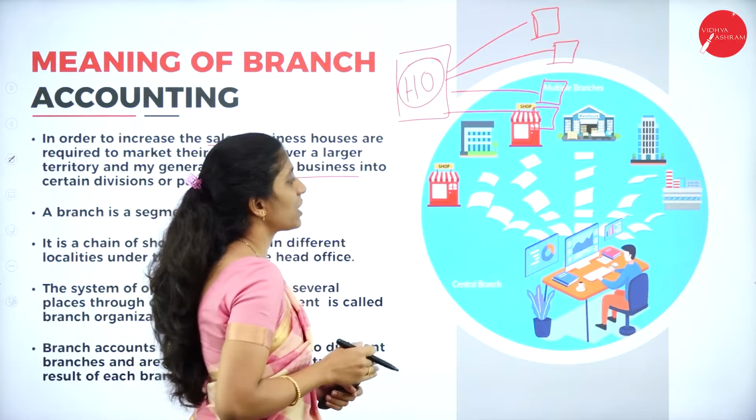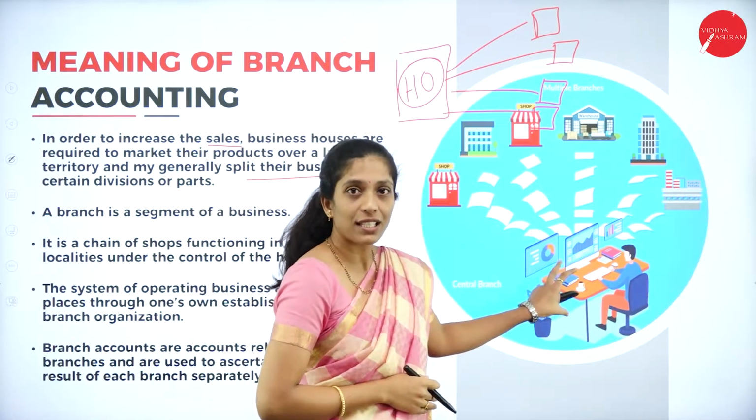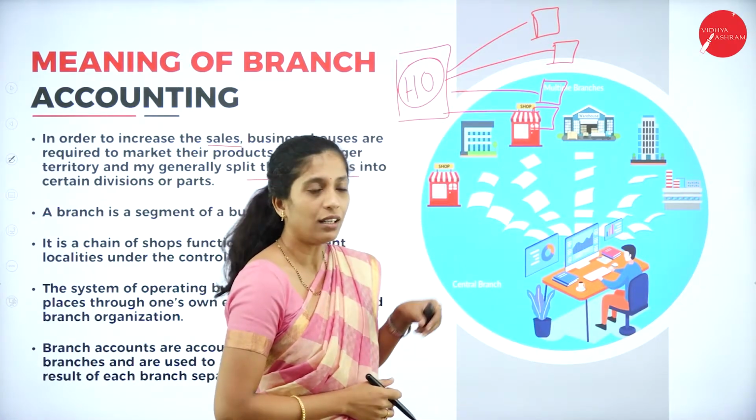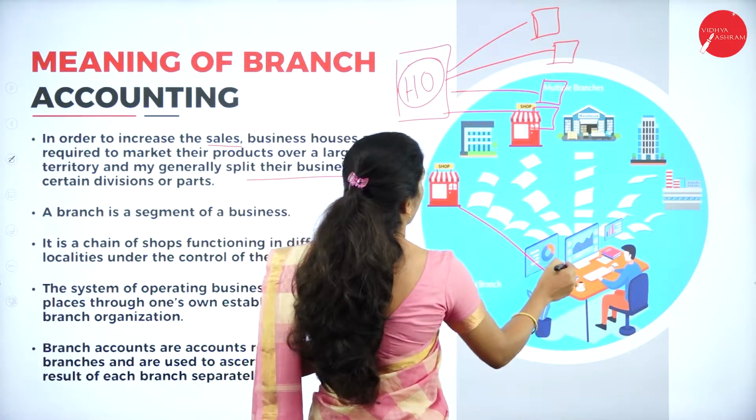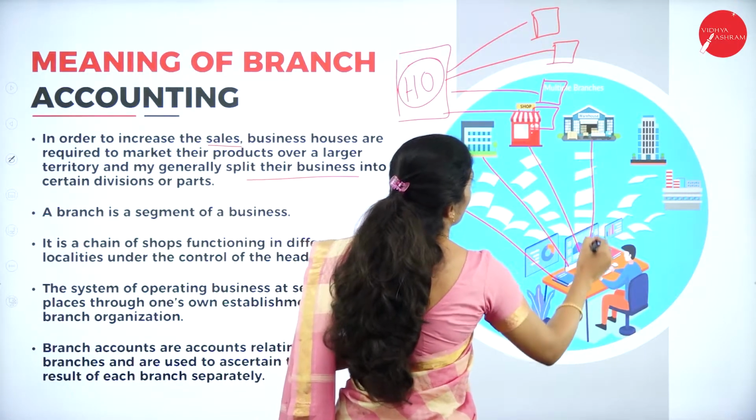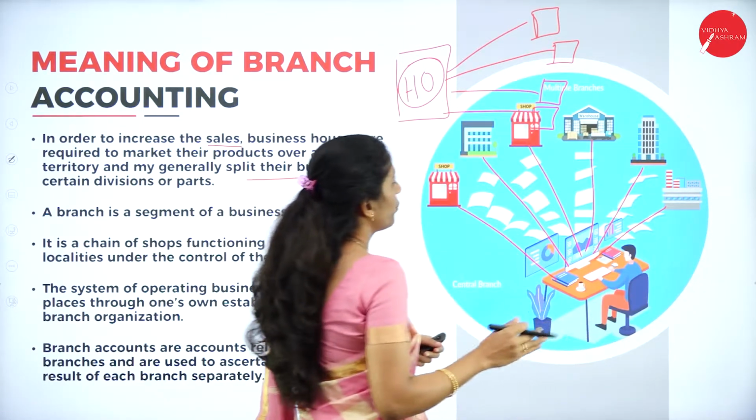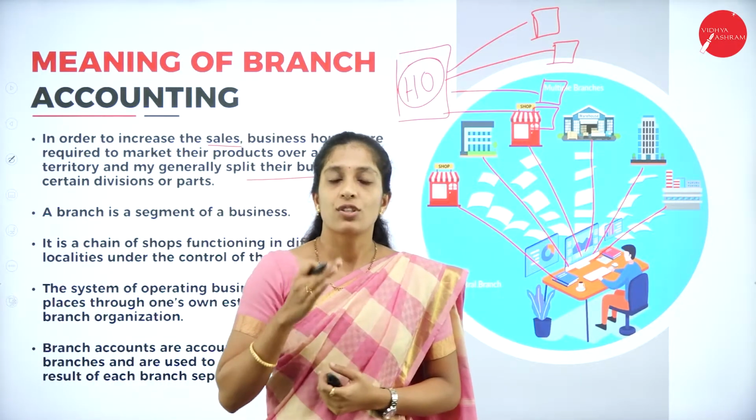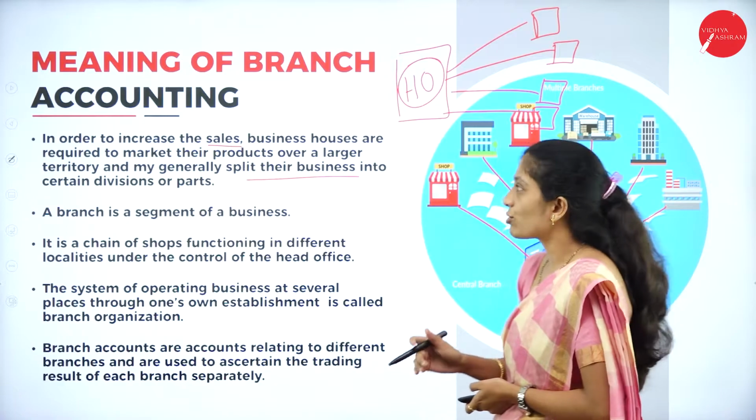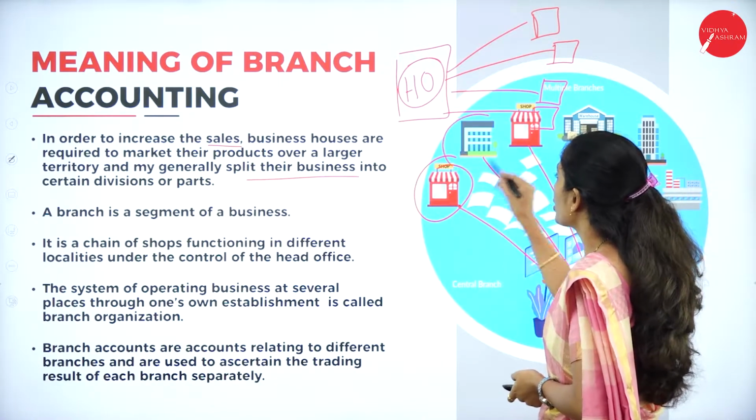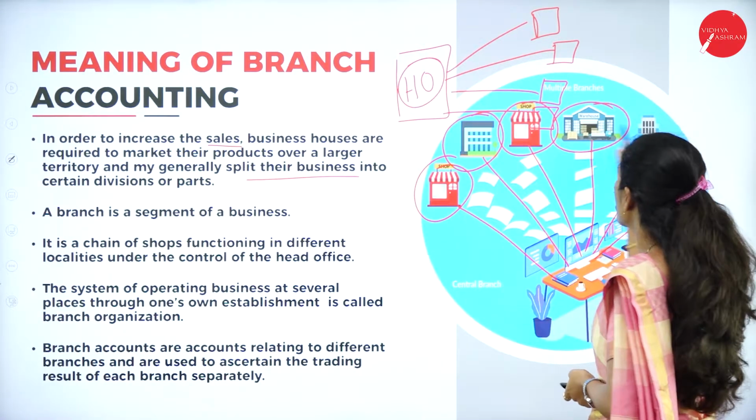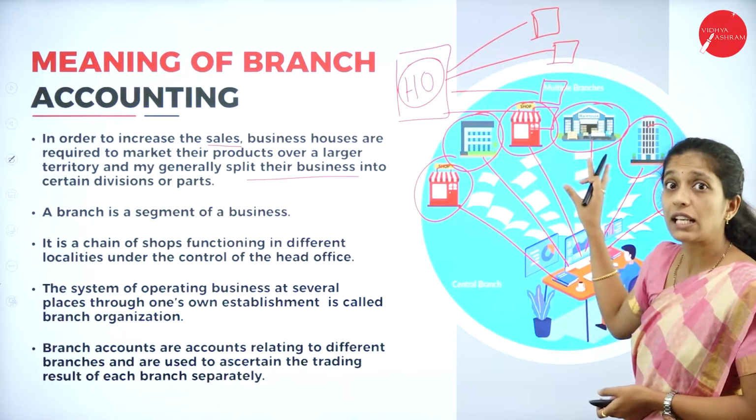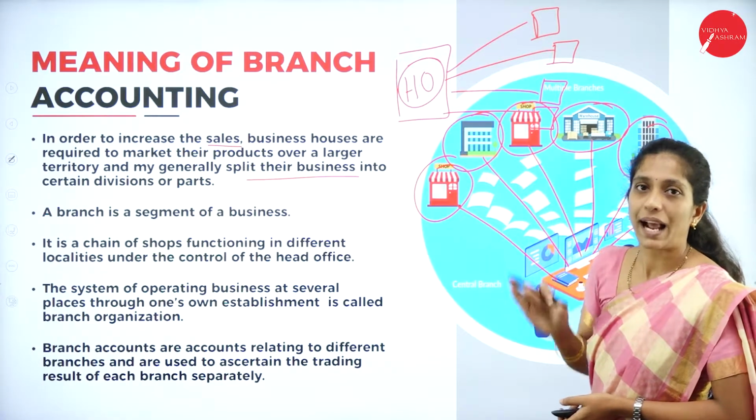Now if you see the picture itself, here the main office is the head office and it is having all the branches all over the world. So here the head office is having different branches, that is different territories or different units all over the territory, which are called branches. So we are preparing accounts of each branch here. In order to know the financial position of each branch, we have to prepare accounts of each branch. That is known as branch accounting.